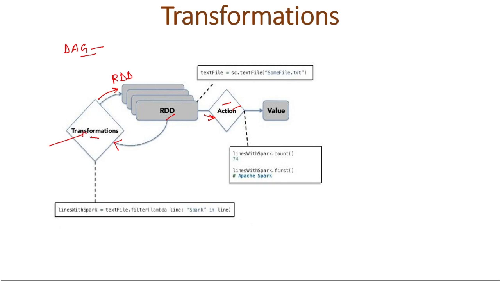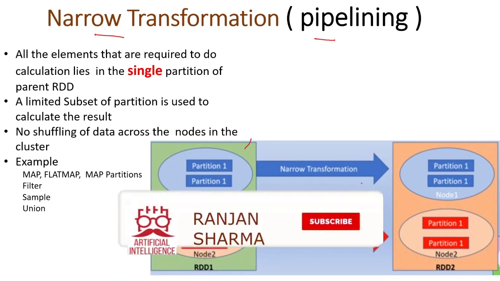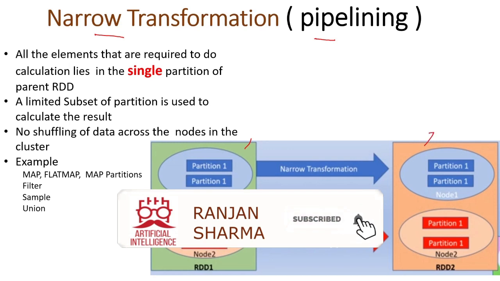Transformations are divided into two parts. The first is narrow and the second is wide. This is the narrow transformation, and we also say pipelining for narrow transformation. Why do we say pipelining? So this is my RDD1 and I am applying some transformation to this RDD, and then my RDD2 is created.